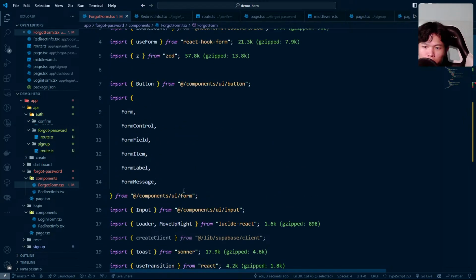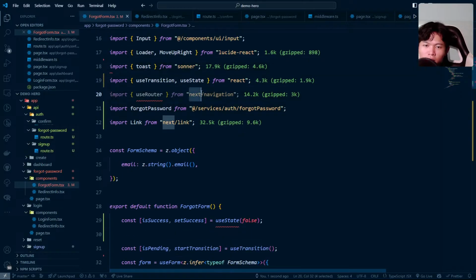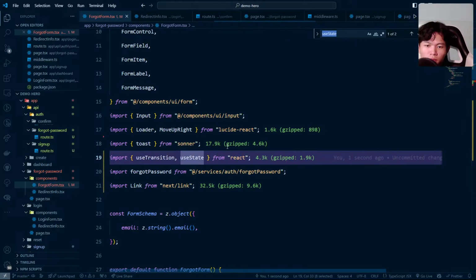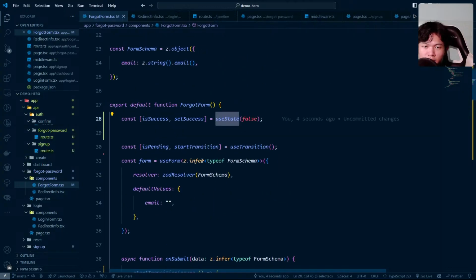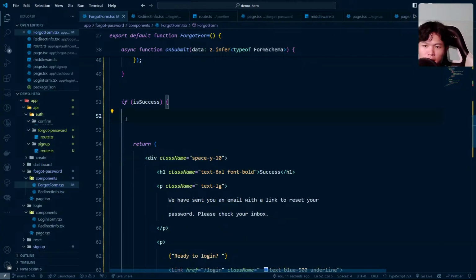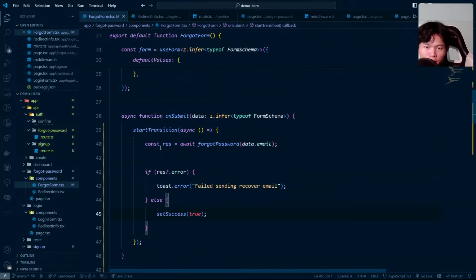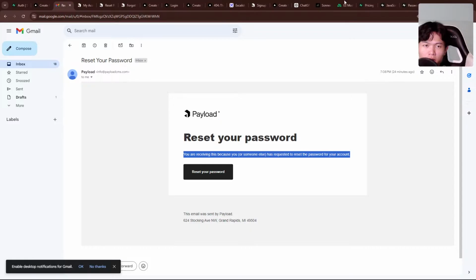We have one squishy line that is not updated. Where is it? Do I have React? Yep, this one right here. We don't need the create client. We don't need the router. So this should be all good to go. The squishy line here is going to go out soon. My editor is kind of slow, so that's why. A success is going to return something like this. We also have pending. I removed the console.log. So everything is okay, all good to go.